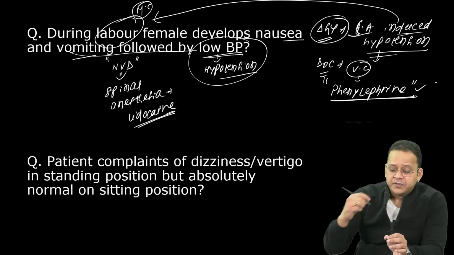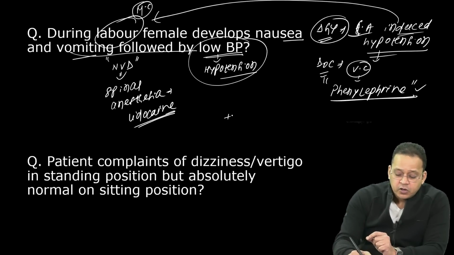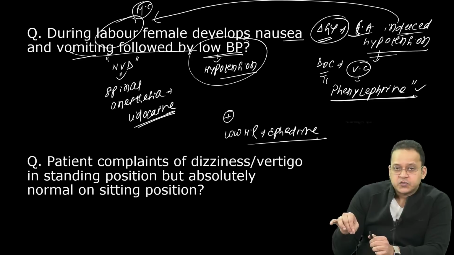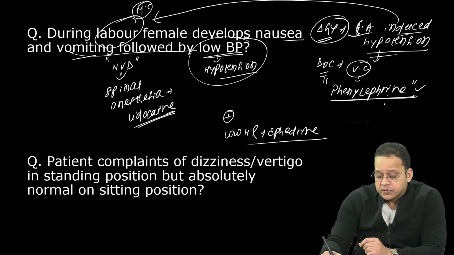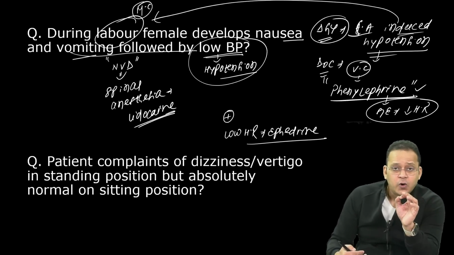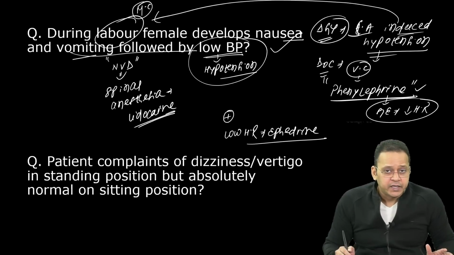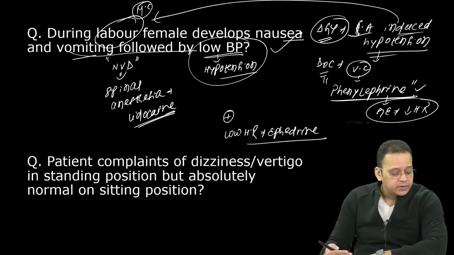But the problem with phenylephrine is that it can cause bradycardia. So if there was a mention of low blood pressure plus low heart rate, then my answer would have been ephedrine. If there is associated bradycardia, phenylephrine cannot be used because its side effect is a decrease in heart rate, whereas ephedrine does not decrease heart rate. In this question, there is no mention of low heart rate or bradycardia, so I can go with phenylephrine.